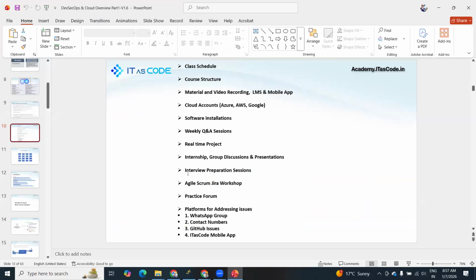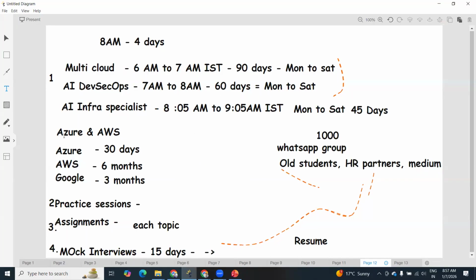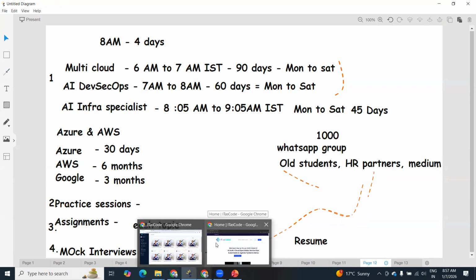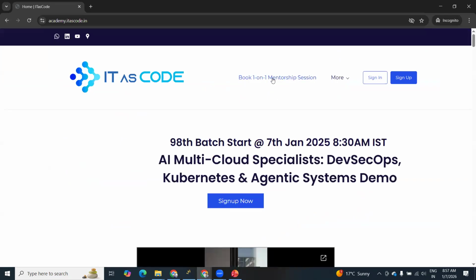And apart from that, interview preparation, right? This is the process we are following. Once you complete this scenario, here we are calling it the interview preparation process. We'll try to focus in this area. Because we are maintaining each and every student database, and with each one-to-one session, we'll try to track your efforts as well. You can also book your session.